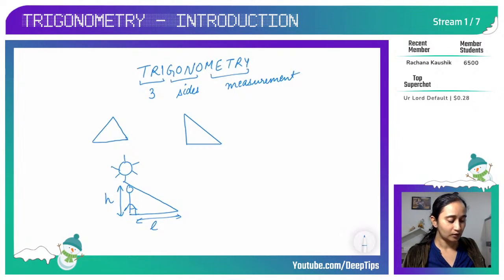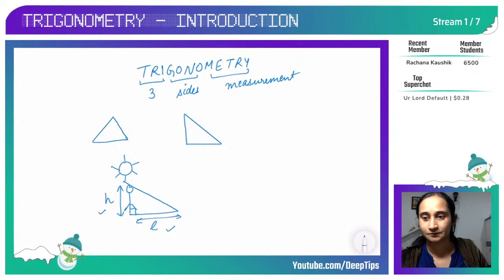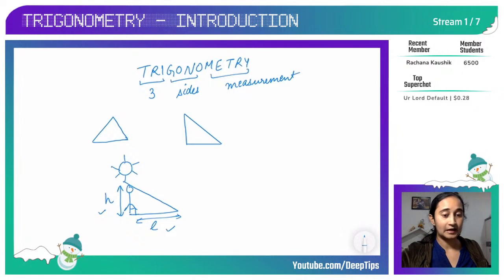So if I know the trigonometric ratios, if I know the relationship between these two sides of the triangle, I can find the angle at which the sun is shining in the sky. Okay, so this is how we calculate. So this is one of the applications, a very simple application.